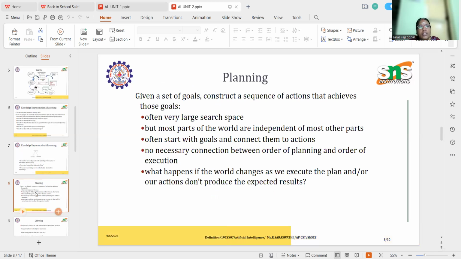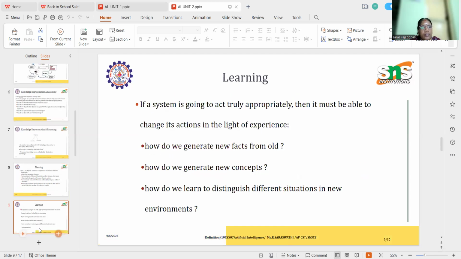Planning. Given a set of goals, we have to construct a sequence of actions that achieve the goals. There is often a very large search space, but most parts of the world are independent of most other parts. It starts with the goals and connects them to actions. There is no necessary relation between the order of planning and the order of execution. The world may change as we execute the plan, and our actions may not produce the expected results.